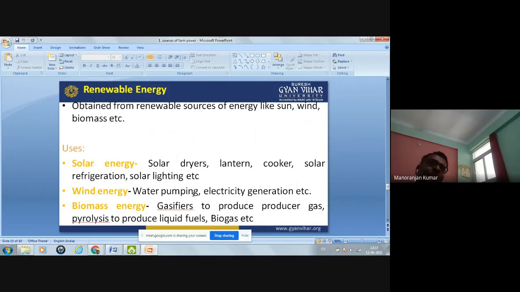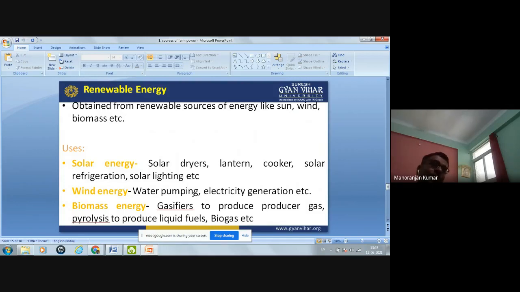Okay, जितना हम आज ले रहे हैं उतना कल भी लेंगे. So this is the sun energy, solar energy, wind energy, biomass energy. This is the renewable energy, sources of renewable energy. Okay, it can't be exhausted. Now, what are the applications of this type of renewable energy sources? For example, the solar energy. Where we can use the solar energy? The solar energy you can use in the solar dryer, solar lantern, solar cooker, solar refrigeration, solar lighting. Okay. Nowadays, everywhere this solar energy is used.